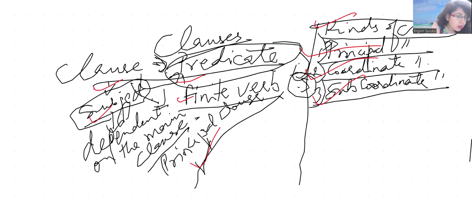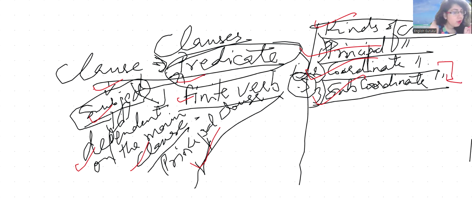The subject is dependent on the main clause, that is, the principal clause. So the principal clause is the main clause. We are talking about three types of clauses: mainly the principal clause, secondly the coordinate clause, thirdly the subordinate clause.